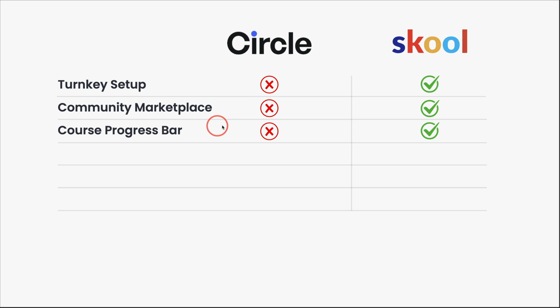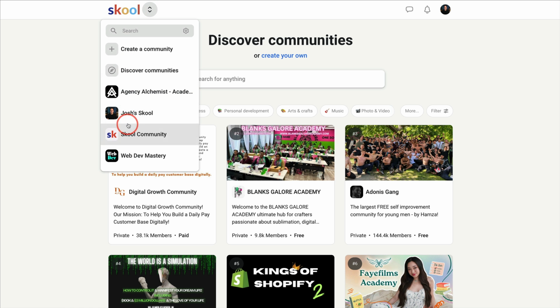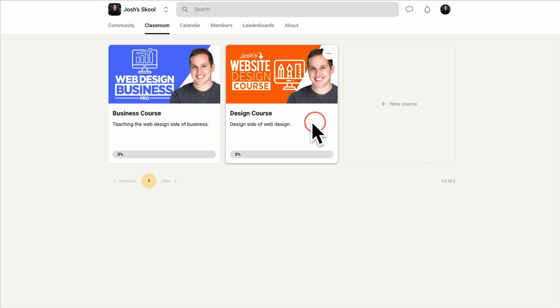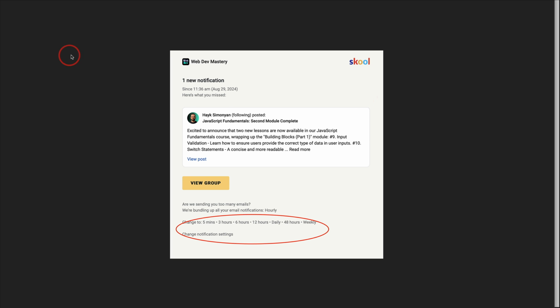Circle does not have a progress bar on courses. So if there's one main thing I can recommend that Circle does, it's to get progress bars on your courses as soon as possible. This is something that Skool offers that Circle doesn't have yet, which are bundled email notifications. This is pretty cool. I'd actually love to see this here because, by the way, I do use Skool as a user for a few communities. And it is pretty cool.